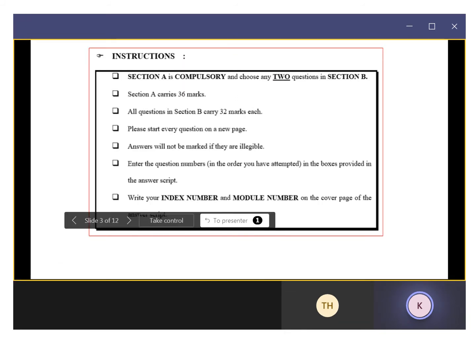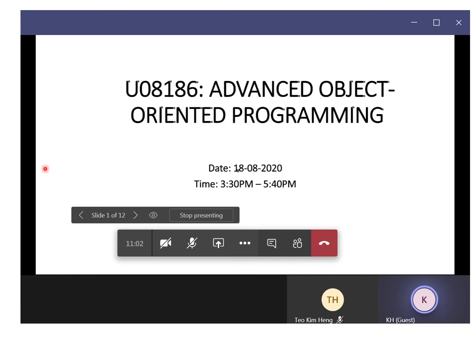Typically, the exam is one-on-one. In this case, the examiner typically will ask you to take control of the presentation. So you click take control, you will become the presenter. What is the advantage of turning into presenter? Once you become the presenter, you will be able to move from page to page without using the mouse.